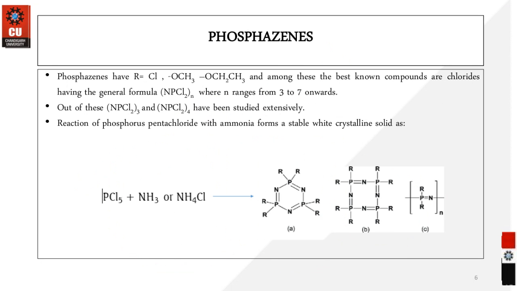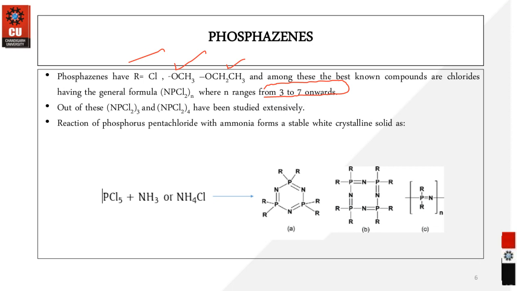So phosphorus has the substituent group which may be the chloride, which may be methoxy, which may be some ester or some amide, depending upon the condition which can be standardized for the purpose of forming these molecules. Okay, so we used to have the general formula when we look into the tricyclic phosphazene. So the number n may vary from 3 to 4.